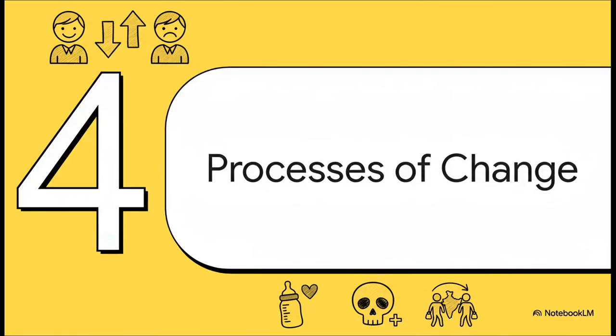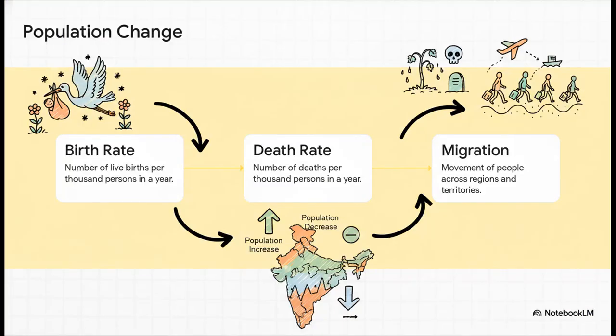So what are the reasons for these changes? What makes a population grow or change? That brings us to our next section, the processes of population change. There are 3 main things that change a population. First, the birth rate. Second, the death rate. And third, migration, which is people moving from one place to another. The difference between the number of births and deaths gives us what we call the natural increase of population.